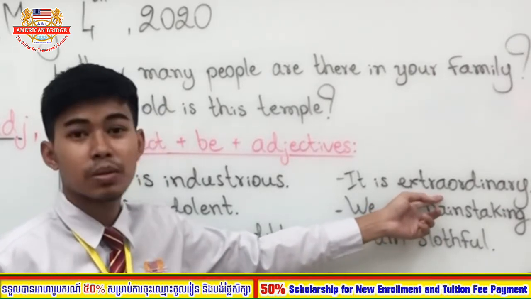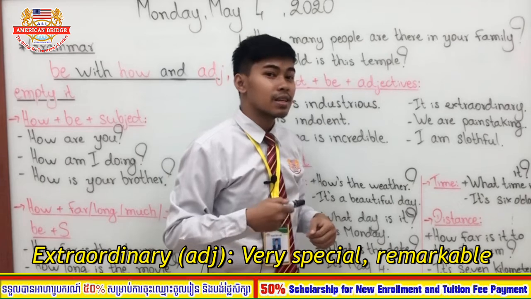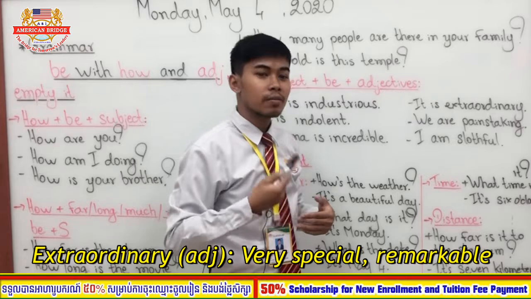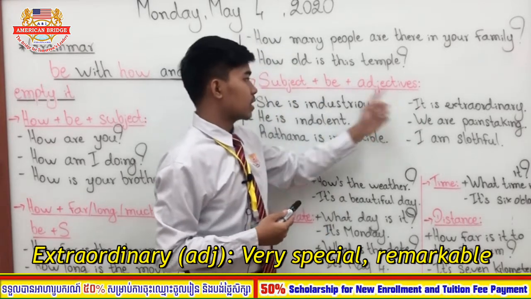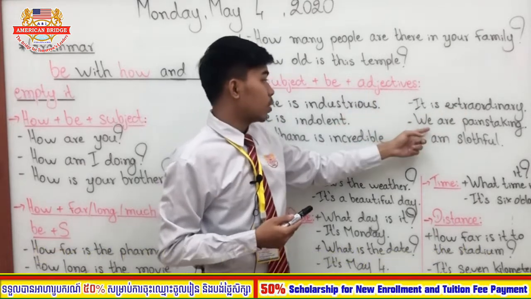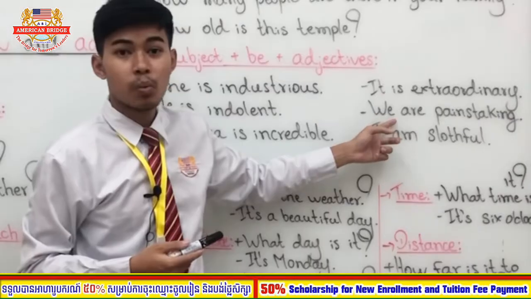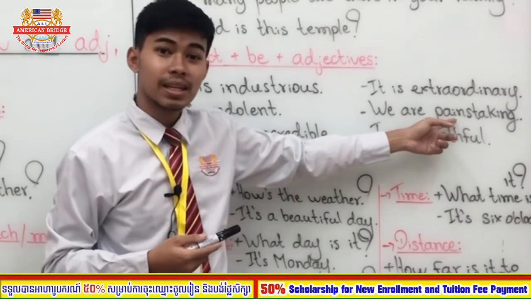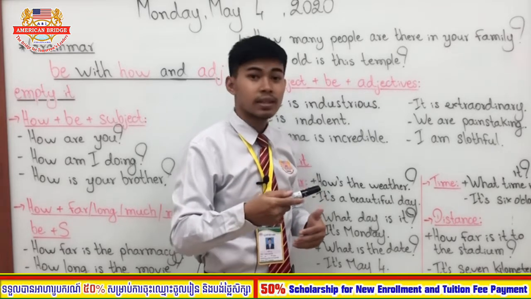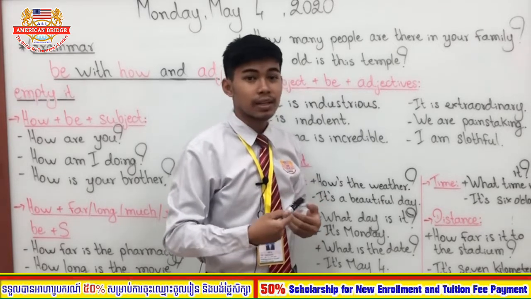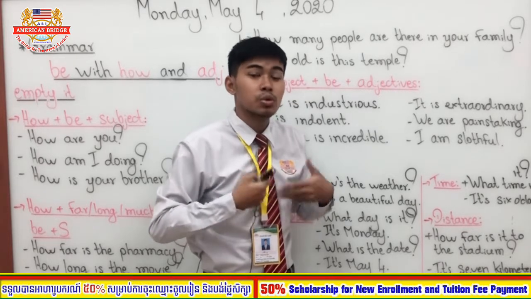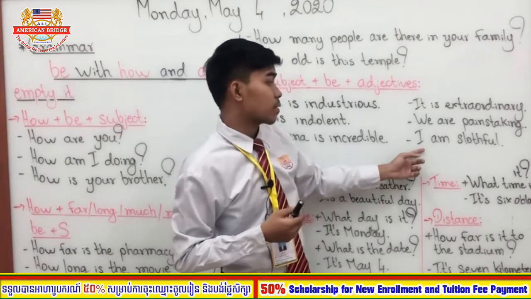What does extraordinary mean? Extraordinary means something that is very, very special, right? So it is the subject, is here is the verb to be, extraordinary is the adjective. We are painstaking. Like we learned last week on Thursday, if you are painstaking, it means you are extremely careful and extremely correct. You always want to do everything so well, you use a lot of effort, okay? And then the last one, I am slothful.